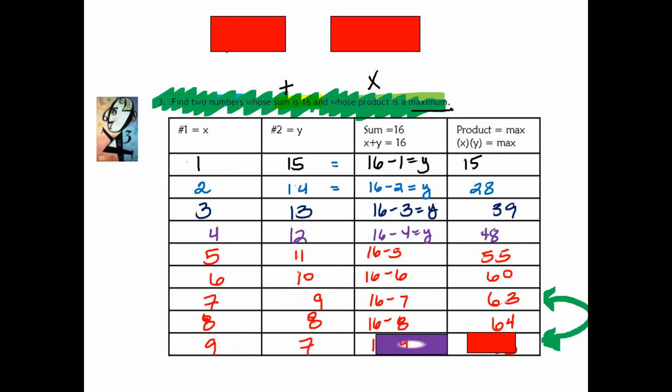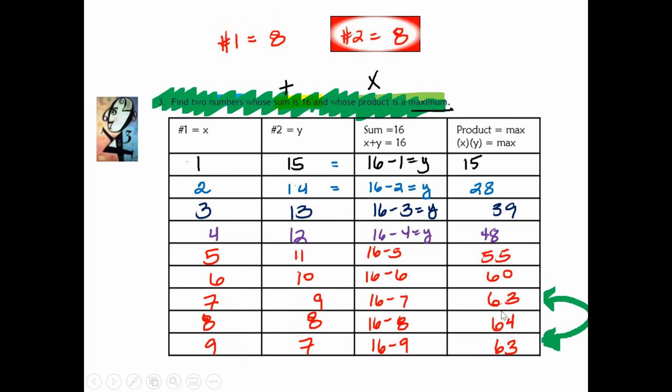And now do you see where your little curve, your quadratic curve, is now declining? Because it's now going down. So what are the two numbers that have a maximum product? It will be 8 and 8 because you have 64.